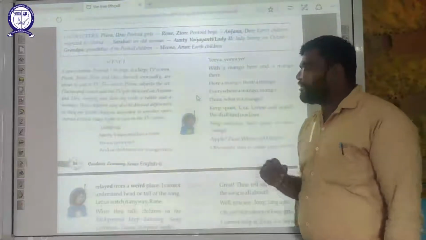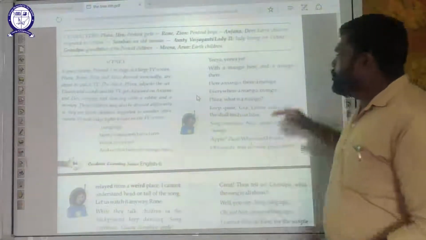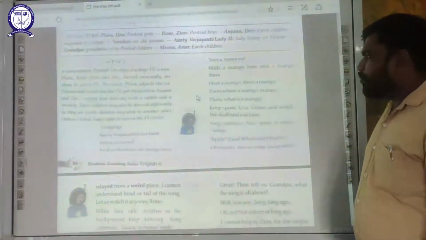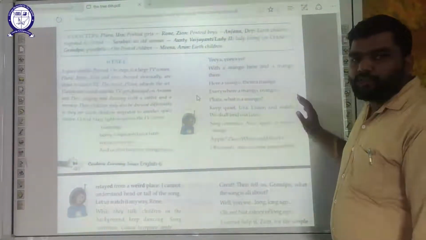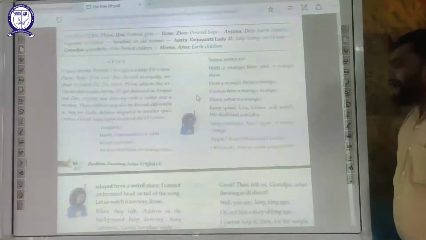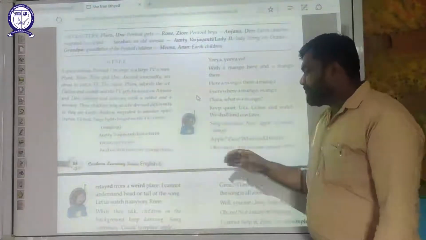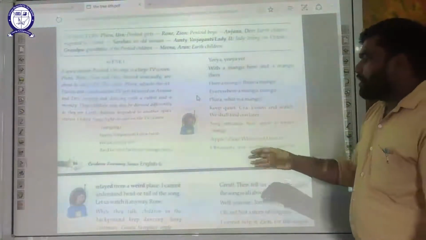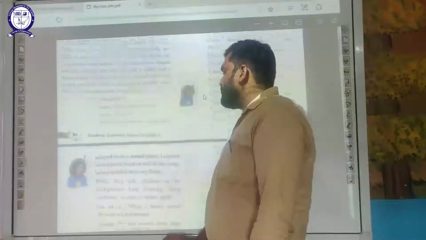Now they sing this song and start dancing. Now Ura says, Plura, what is a mango? Plura says, keep quiet, Ura, listen and watch. We shall find out later. Now the song continues and mango is replaced by an apple. Now Ron says, apple? Zain, what could that be? Now Ron says, what is an apple? Now the answer is obviously that this is some program from a weird place.